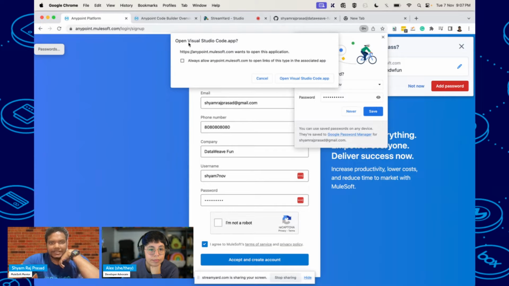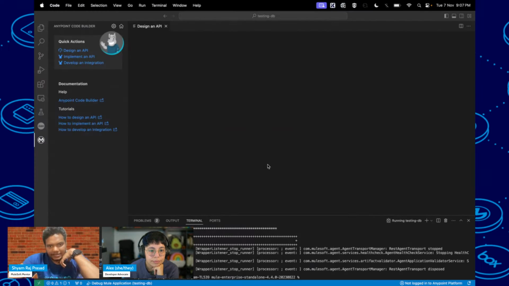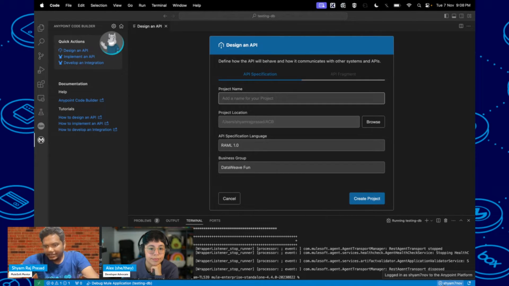Here you can see it is asking to open Visual Studio Code.app. When you open that, click on open. Here you can see my account is logged in, and the username is Shyam 7 November. I have put today's date. After logging in, it asks if you want to design an API. Maybe I will create a project, Twitch API or something.